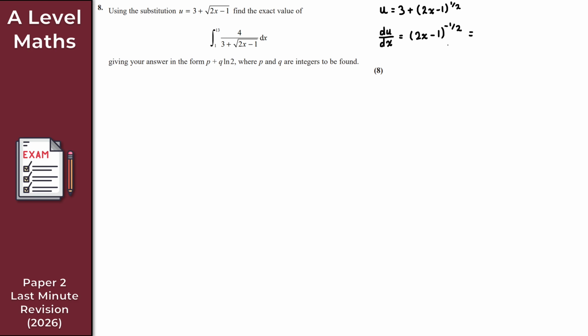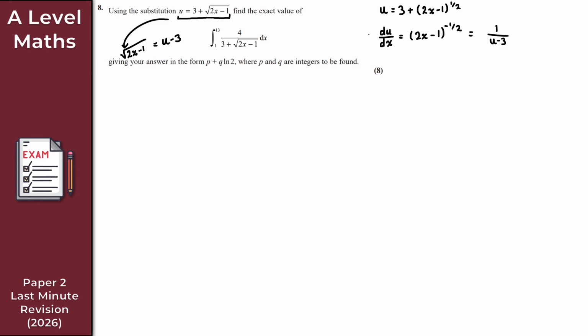But what I can also do here is rewrite the substitution. I know that the square root of 2x minus 1 is equal to u minus 3. So this 1 over the square root of 2x minus 1 is simply 1 over u minus 3. And what we want here, as we said earlier, is dx. So let's rearrange this.